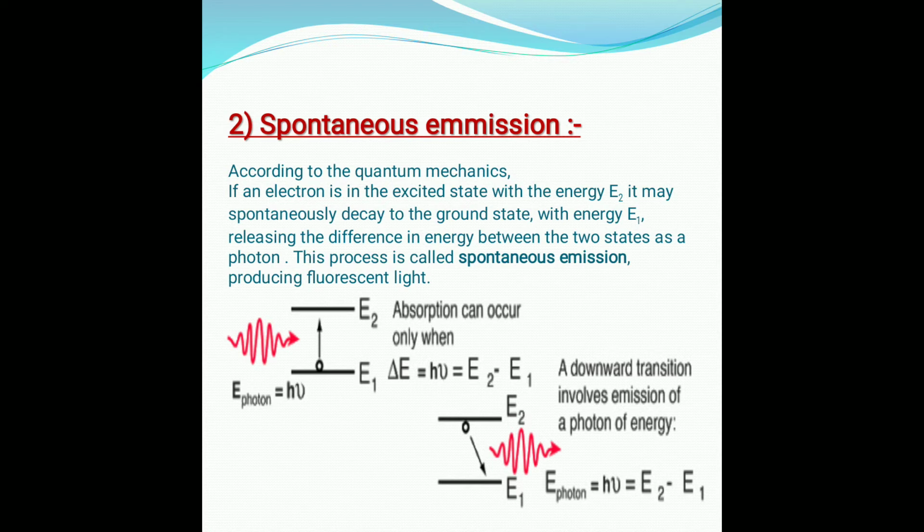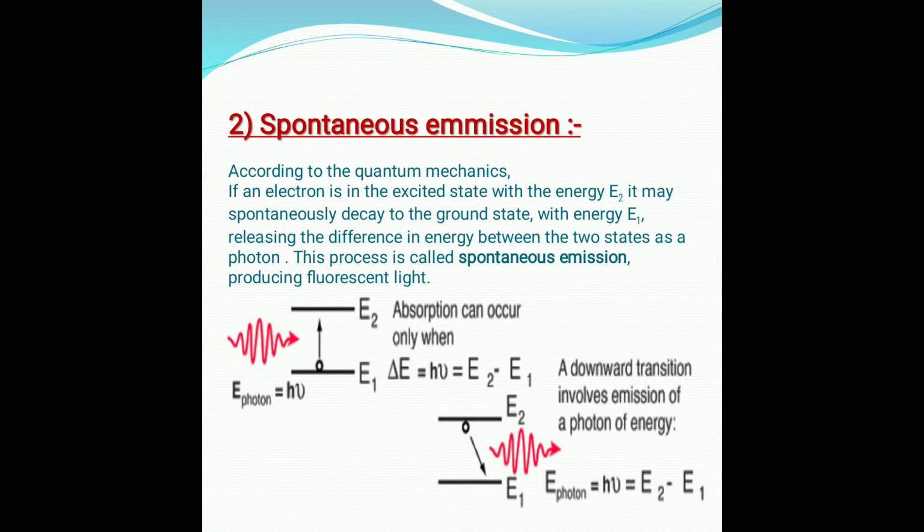In this process an excited atom spontaneously radiates electromagnetic radiation to de-excite itself. Initially the atom is in an excited state of energy E2, and it drops into the lower state of energy E1, emitting a photon while coming down. If you see the diagram, you will understand what I am trying to say.